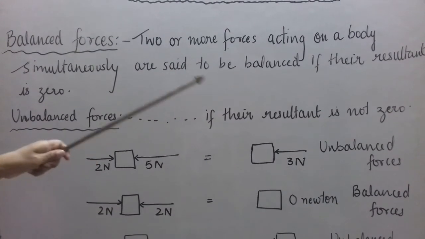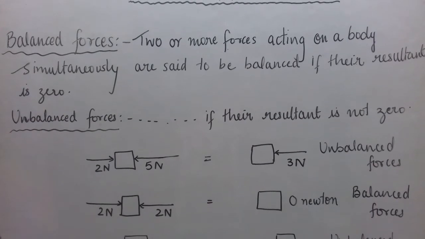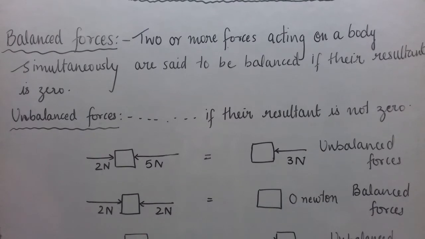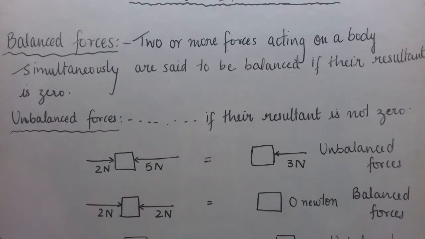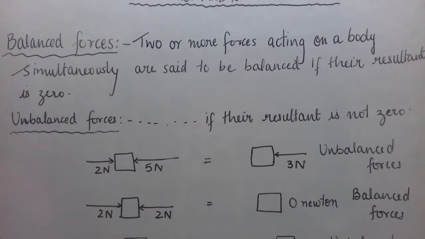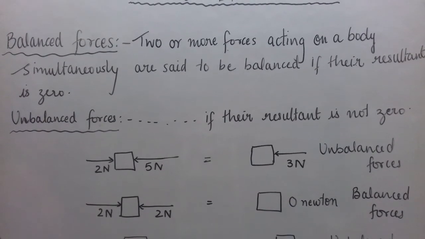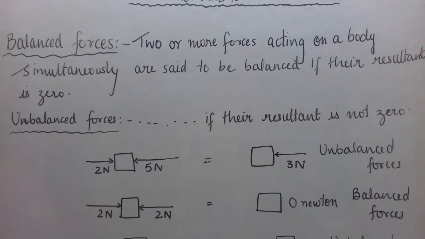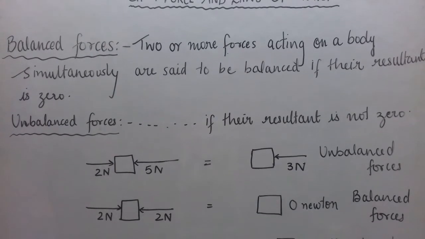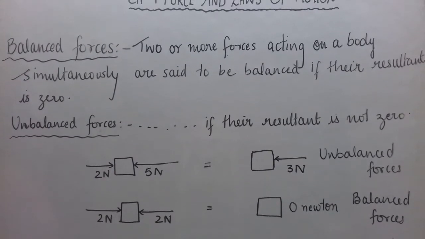What do you mean by resultant? See, force is a vector quantity. At least you know something about vector quantities now. You know that vectors have direction and magnitude both. So force is a vector quantity which has both magnitude and direction. Even if we don't go in depth, at least you know that the SI unit of force is Newton. This you have studied in your 8th class. We'll study about Newton in depth in the next part of the chapter. But at least we can accept that force is a vector and it has the SI unit Newton.